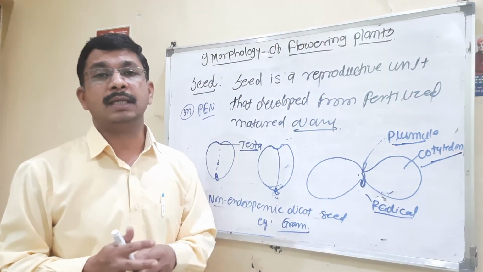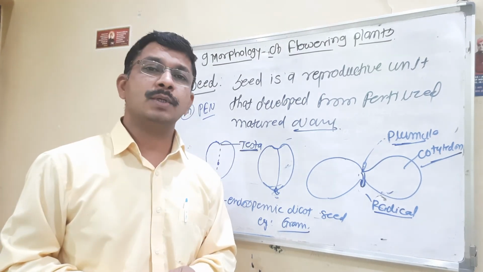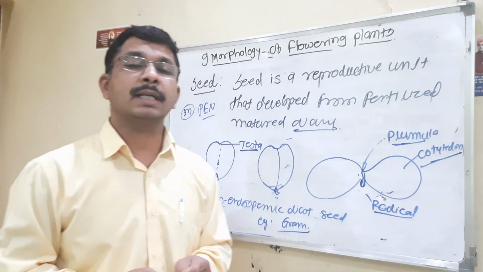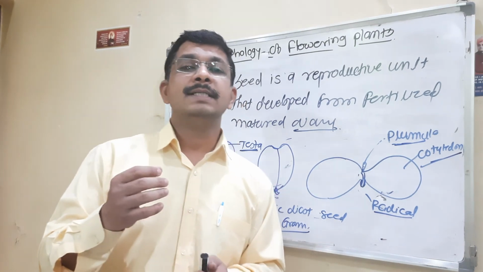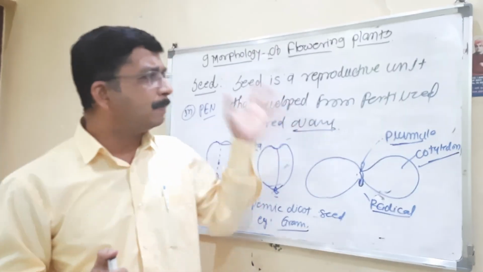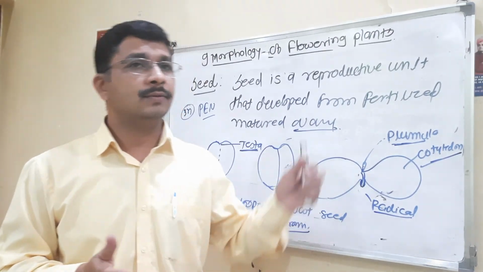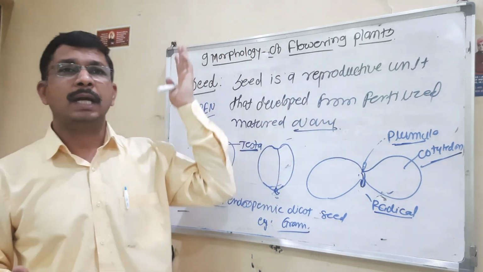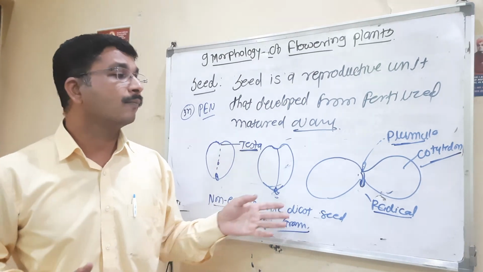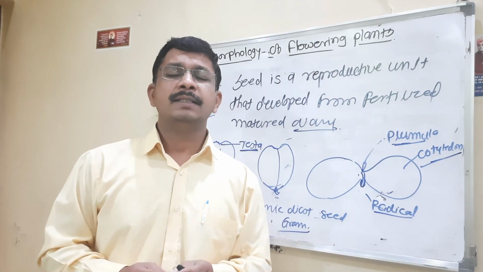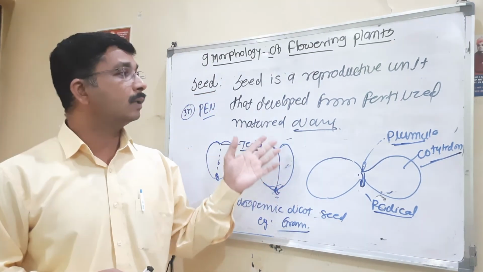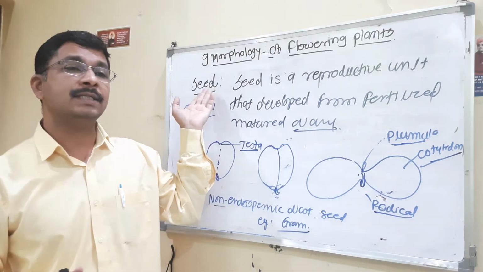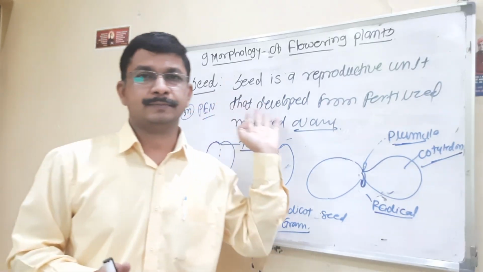So they get energy, and from that they produce a typical structure called a plant. From that plant, we then discuss the morphological structure, and all structures are developed from the plant. This is all about the fruit, and this is all about the seed. Thank you.